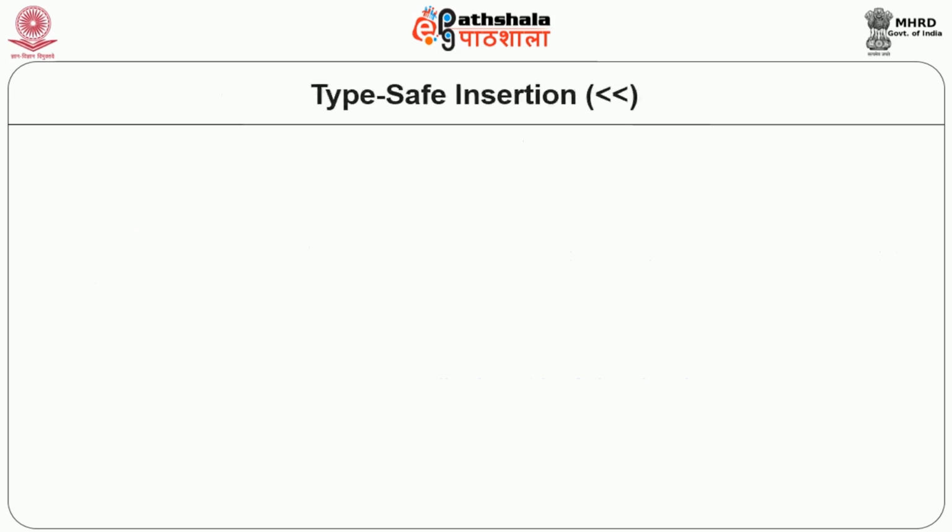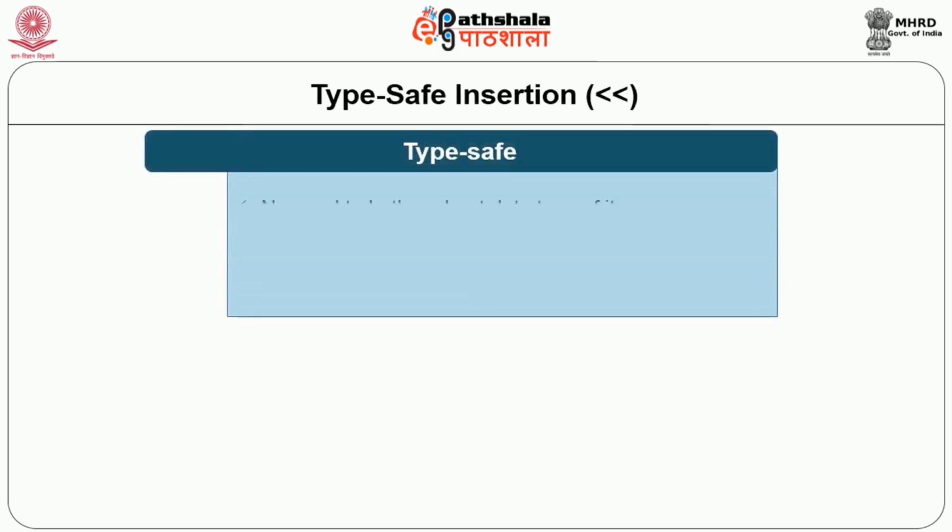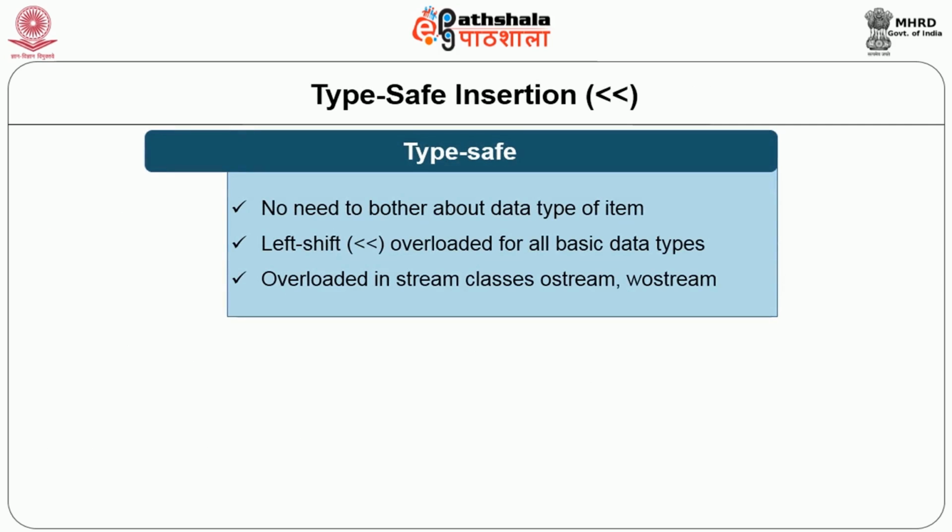This output operation is type safe. Type safe in the sense that it does not need to bother about the data type of the item. And this insertion operator is overloaded for all the basic data types in the ostream class or wostream class. So depending upon the data type, let me say int or float, it will convert the results into the stream.